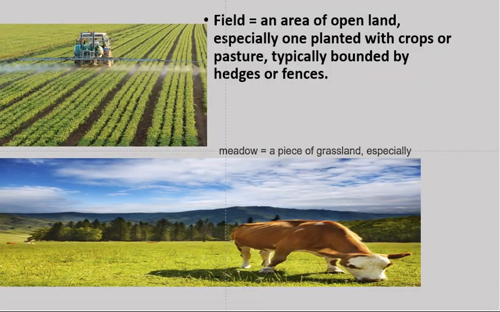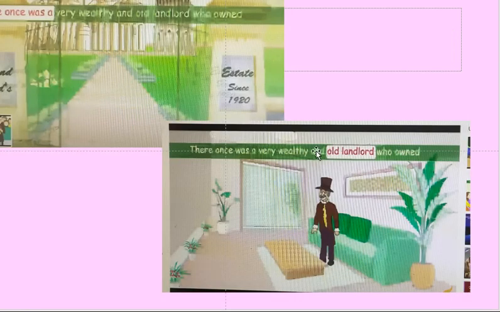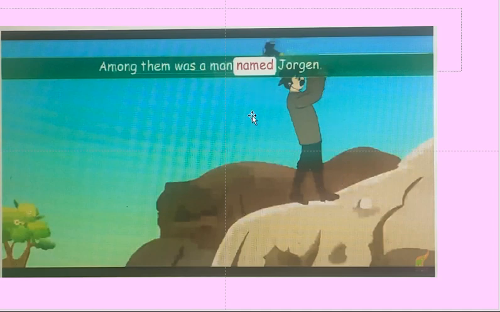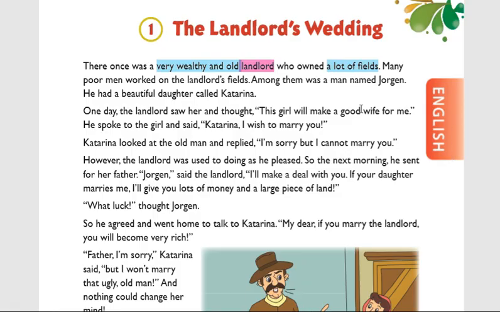I have shown Jorgan also. Have you remembered? So once again I am showing this for understanding purposes. He is a landlord. He has so many fields. In his fields, so many people are working. See here, so many people are working. Among those people, one person is named Jorgan. Jorgan is one person who is working in the landlord's fields. Among them was a man named Jorgan.